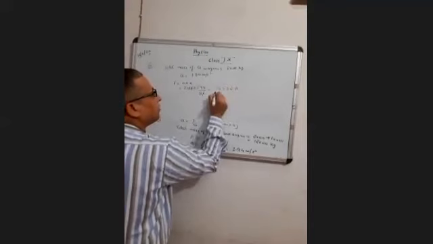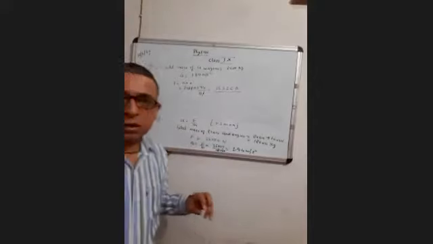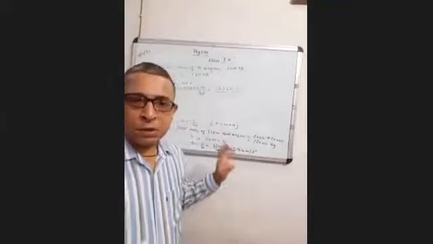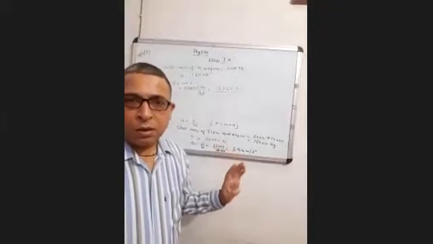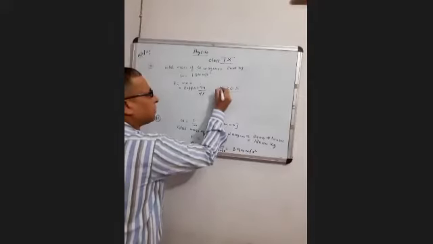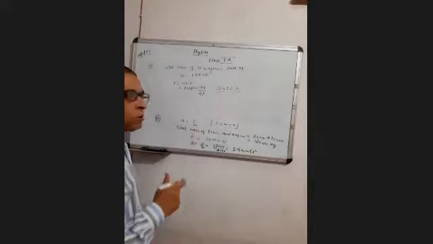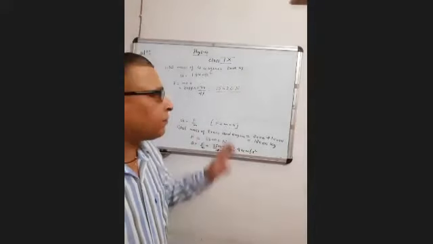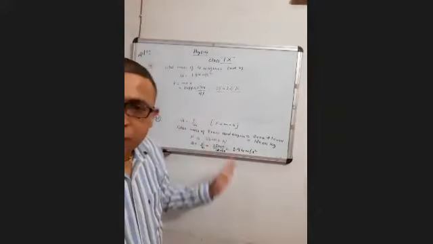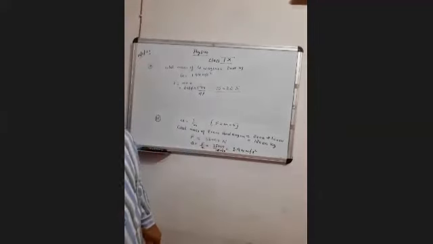This is your force exerted by wagon 1 on wagon 2. Clear? Okay. This is 15,520 Newton, the force exerted by wagon 1 on wagon 2. Now coming to question number 8.